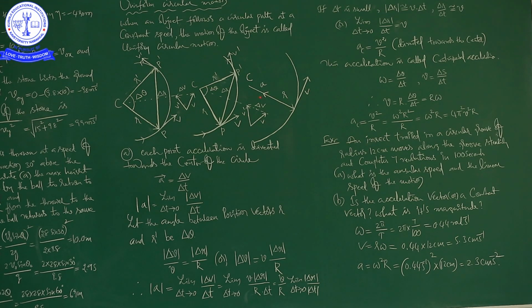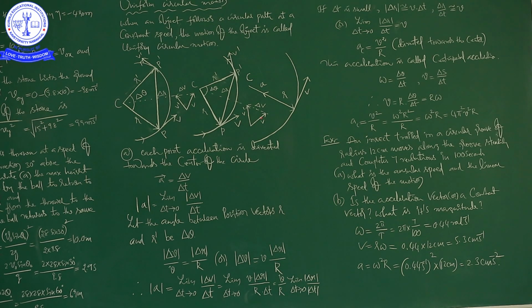So in these pictures we have observed the displacement, the position vectors, the directions of velocities and the change in velocity, but here additionally we have seen the direction of acceleration.